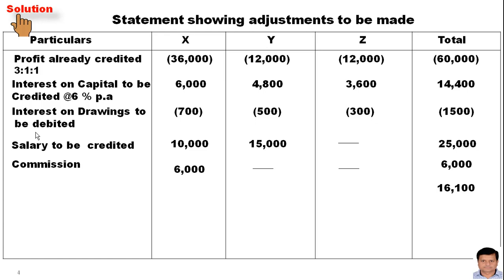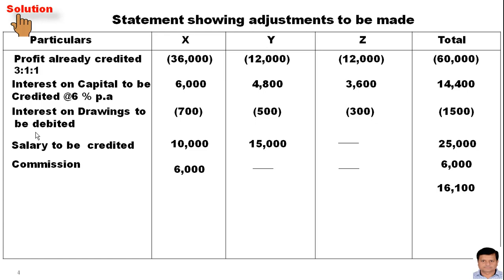So whatever balance comes, make the reverse of it. For example, the total of 60,000 and 1,500 is 61,500, that is the minus side, and the total of 25,000, 6,000, 14,400 is the plus side. So definitely the balance will be in the minus.